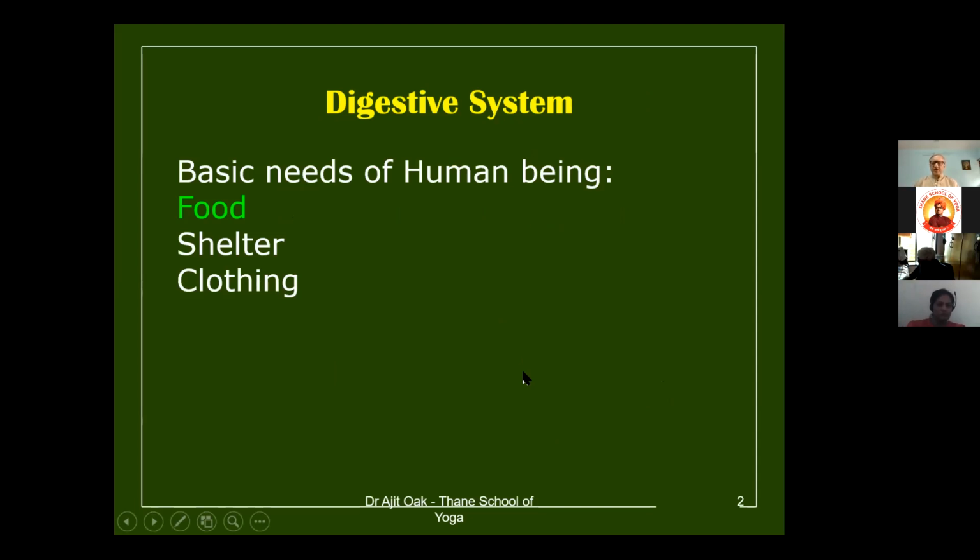Now, as we know, the basic needs of human beings are three: food, shelter, and clothing. These are the basic requirements of any human being to live life fruitfully, and food is the most important, first and foremost. In earlier times, a person did not wear clothes or have a house, perhaps living in a cave, but he did eat food. So food is a basic requirement of human beings. That's why we are going to study what happens to the food which we eat, and we study that in the form of the digestive system.